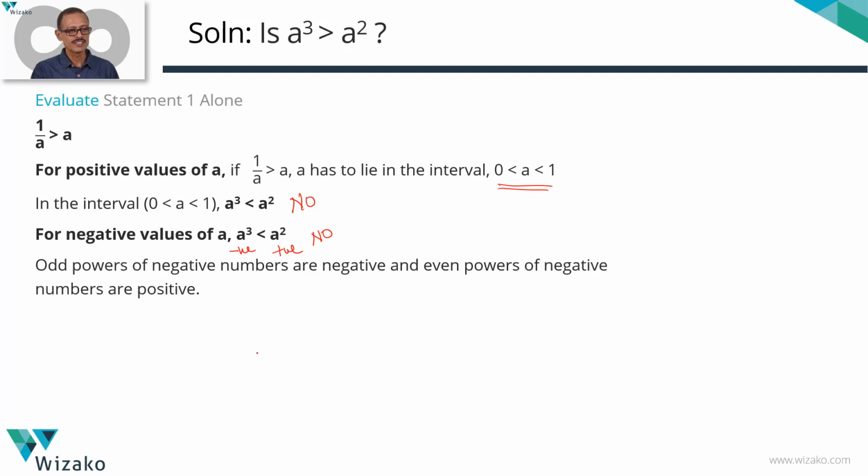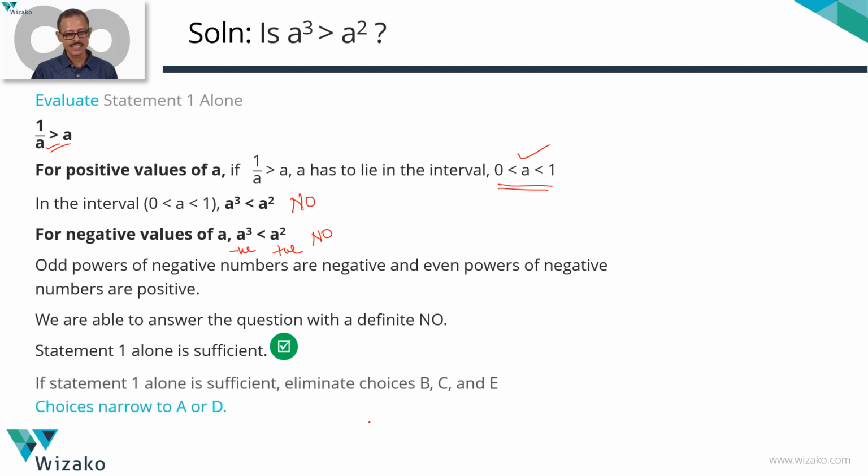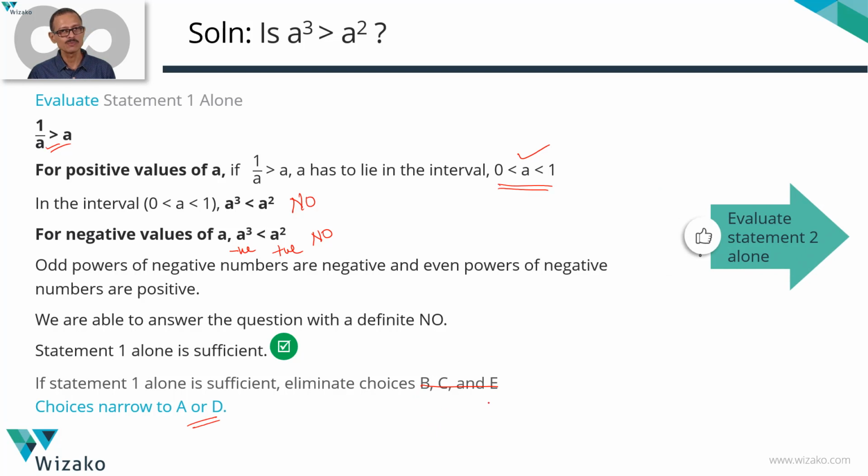Positive values of A, this condition holds good only in this interval, and in that interval we got no as an answer. Negative values of A, we comfortably did not even bother to find out where this condition will hold good, because we know that wherever it holds good, the value of A is going to be negative. When A is negative, cube of A will be less than square of A. Conclusive no as an answer using statement 1. 1 alone is sufficient. Eliminate answer options B, C and D. We are down to A or D. Let's evaluate statement 2.